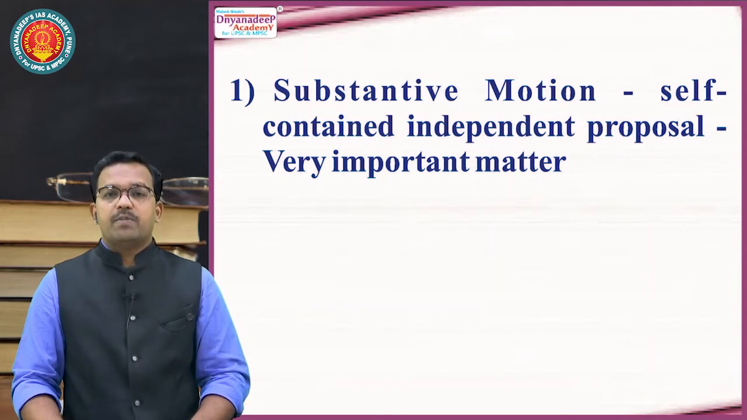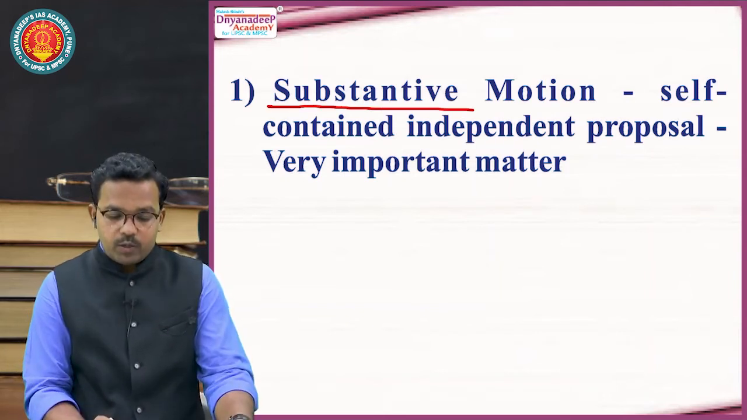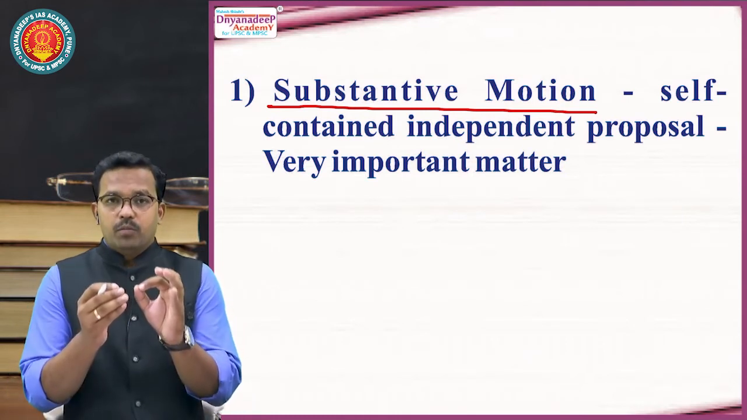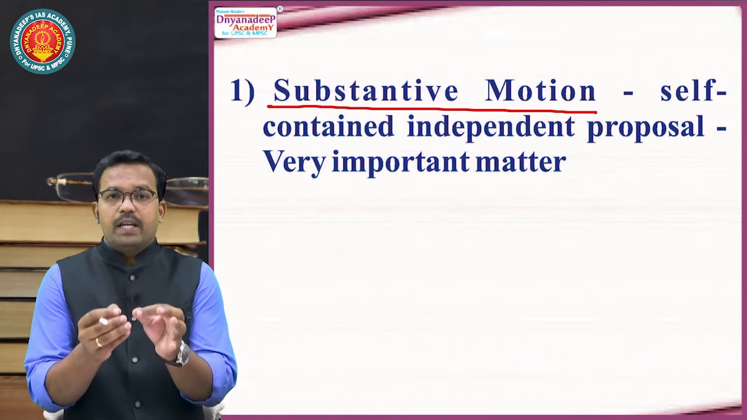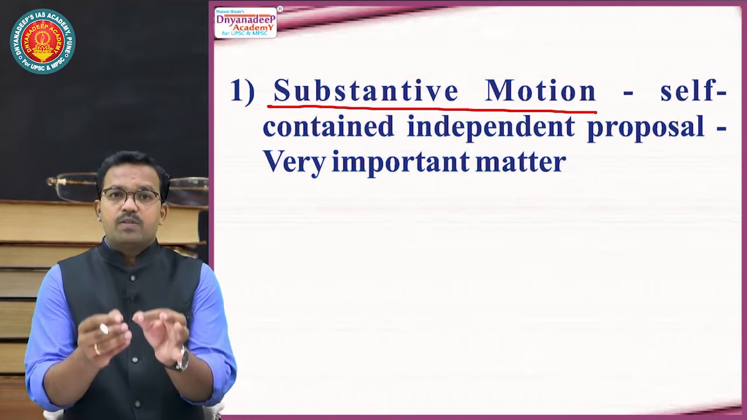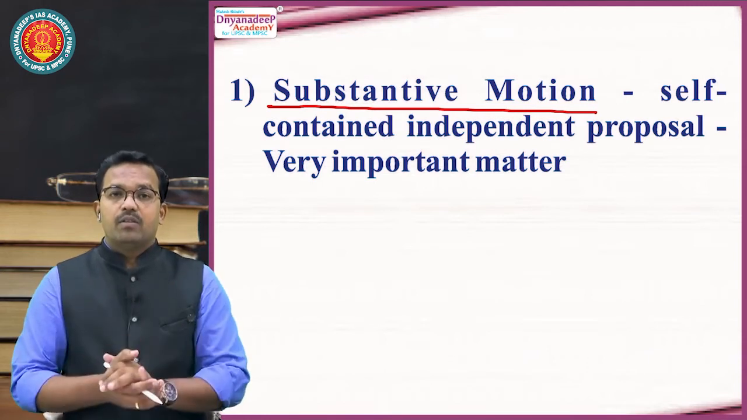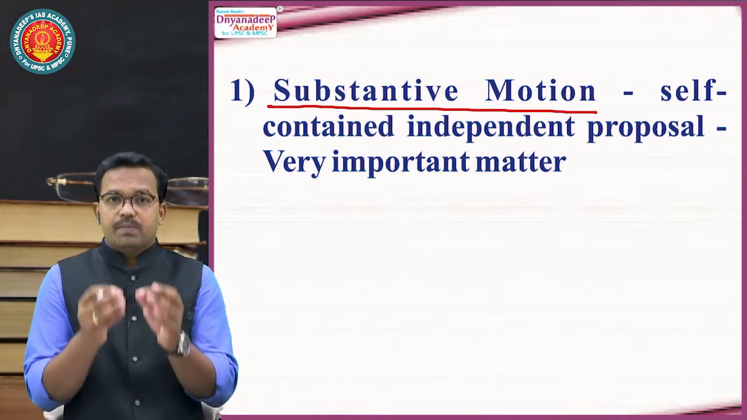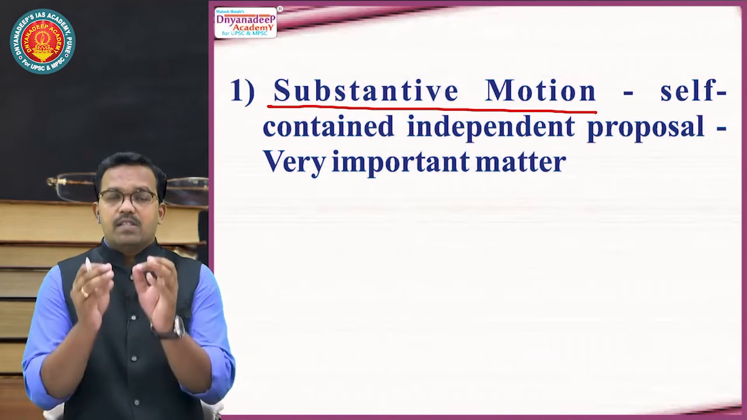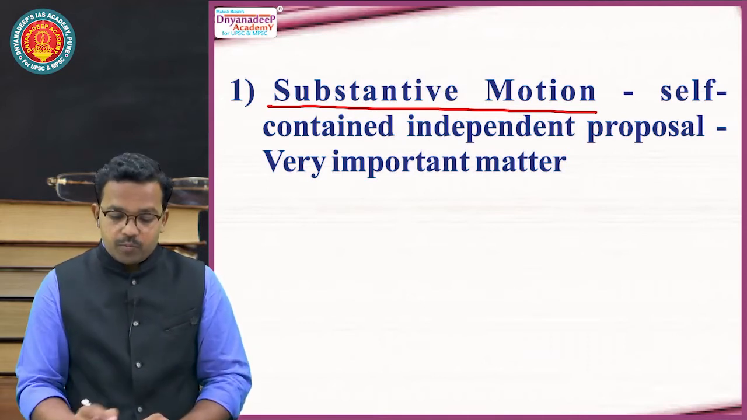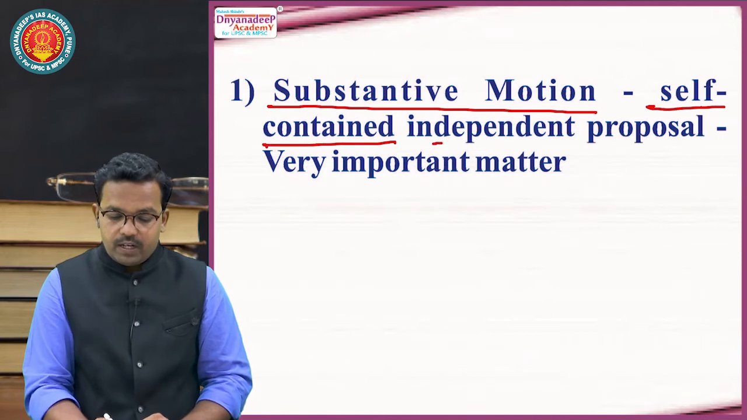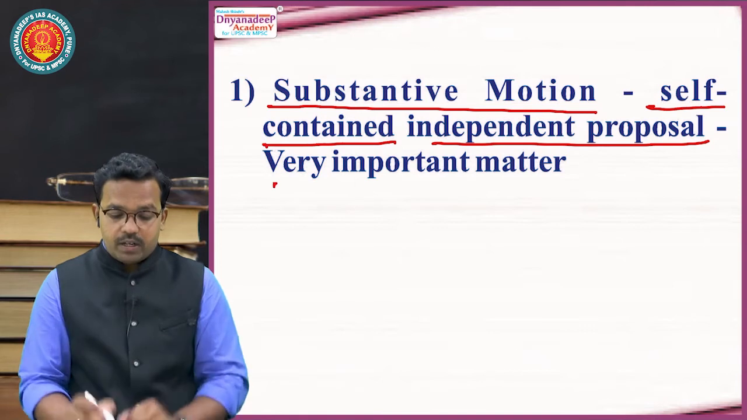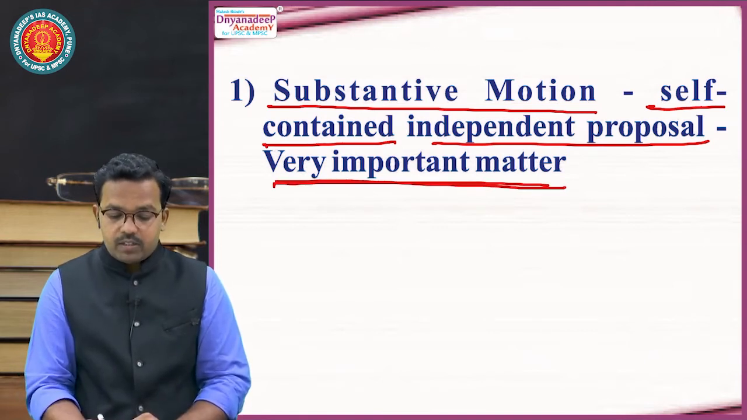Then various types of motions are there. First one is a substantive motion. What is substantive motion? The motion which is putting one of the most important subjects in the Parliament, in the Lok Sabha or in the Rajya Sabha, for discussion is a substantive motion. It has a self-contained independent proposal, means it is an independent important subject. Very important matter is taken for discussion.